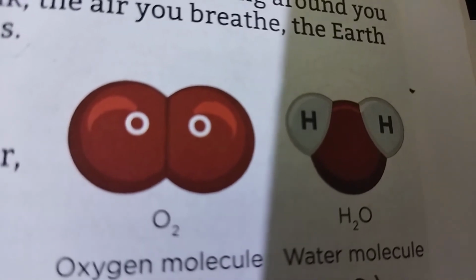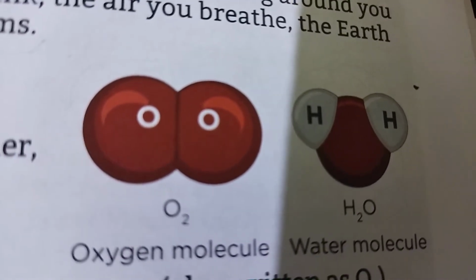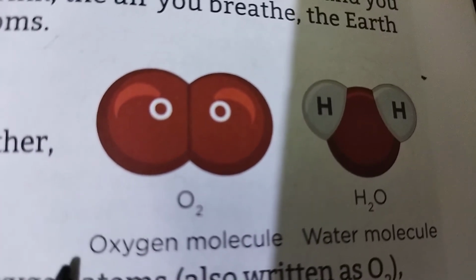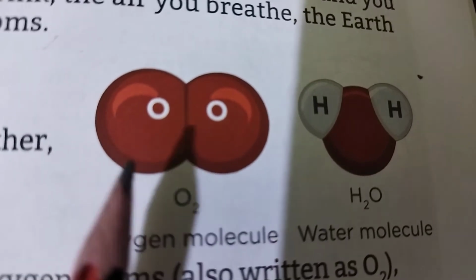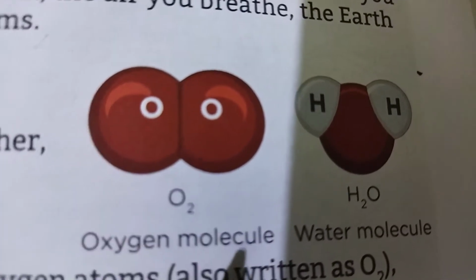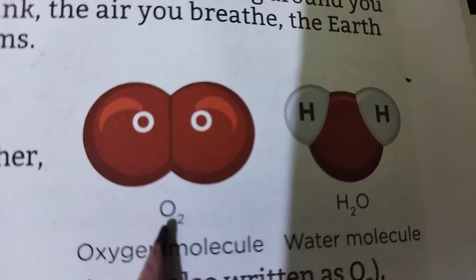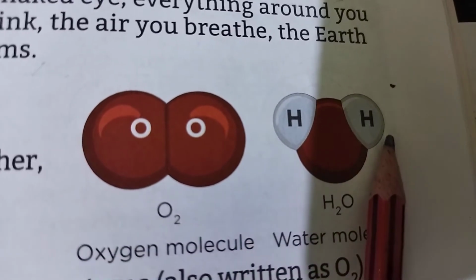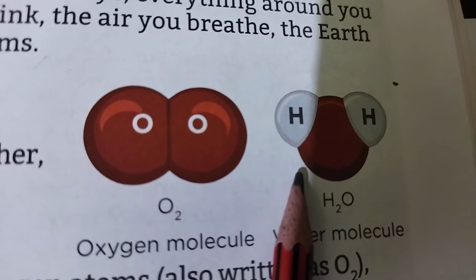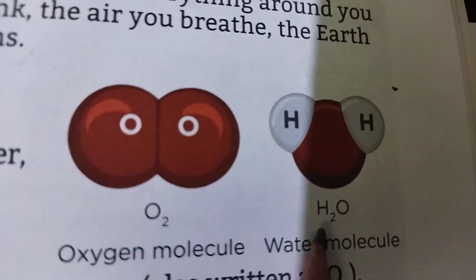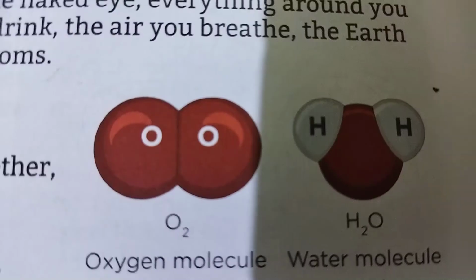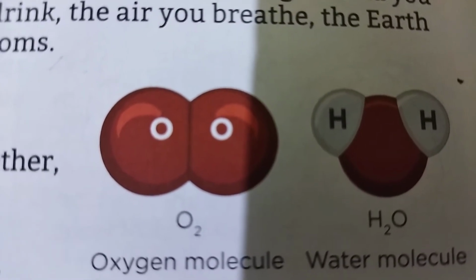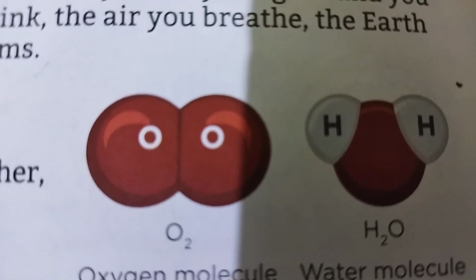When two or more atoms combine together, they form a particle called a molecule. As you can see here, an example is an oxygen molecule, which is made up of two oxygen atoms. So it is written as O2. Whereas a water molecule is made up of two hydrogen atoms and one oxygen atom. So it is written as H2O. Children, you will come to know that atoms and molecules are always in constant motion. That is, they are always moving.